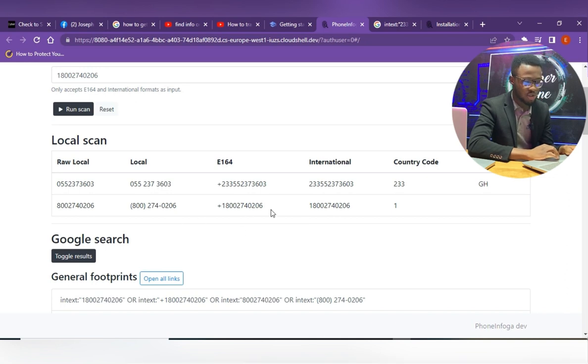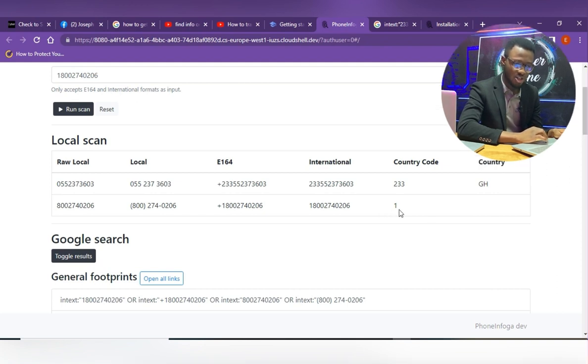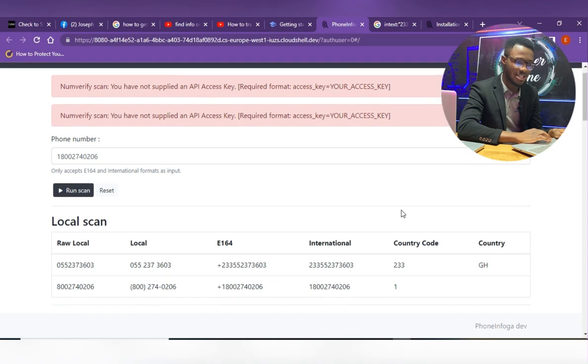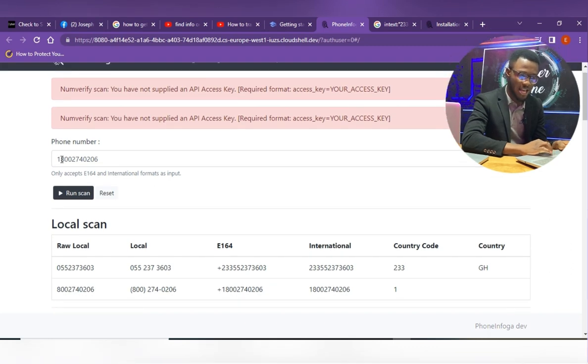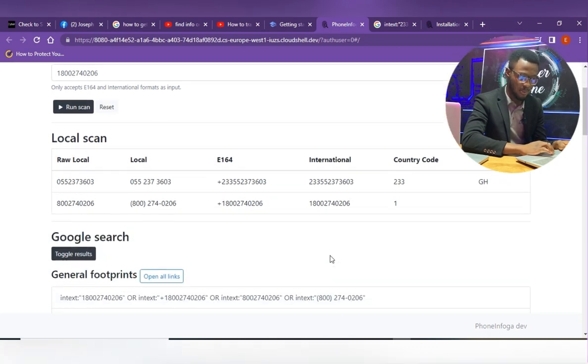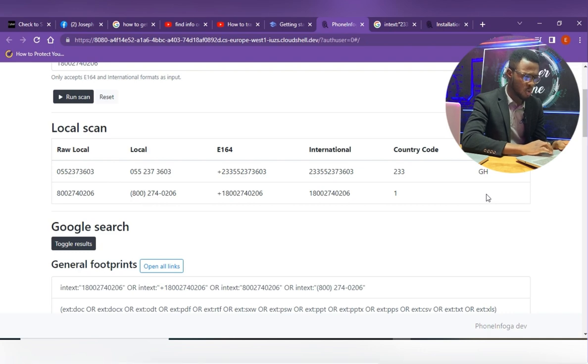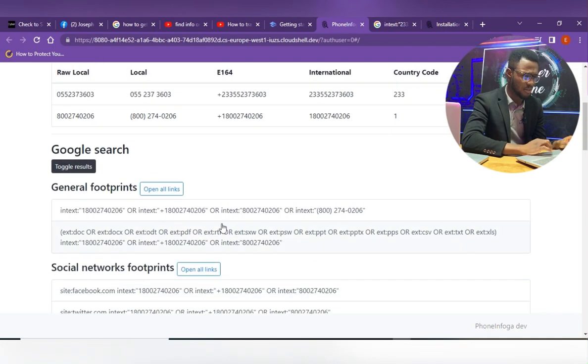The number doesn't bring me a country, right? So normally we have fake numbers in the system, and this is one of the fake numbers. I'm not seeing the country, so something's wrong, because I started with 1, which shows that this number should be a US number. Here, I should have got the US there. You get it? Don't worry, let's still try to find out information about this number.